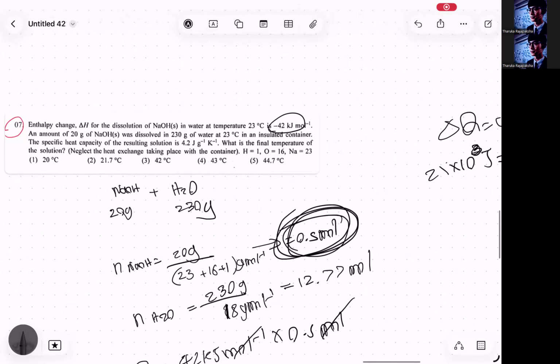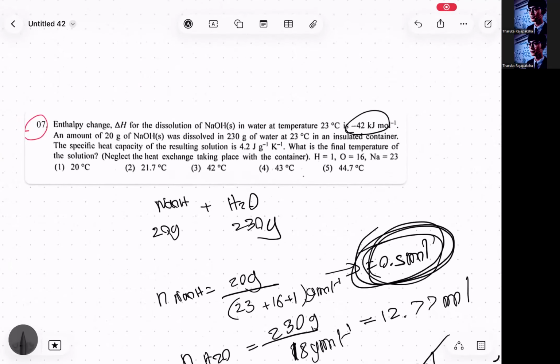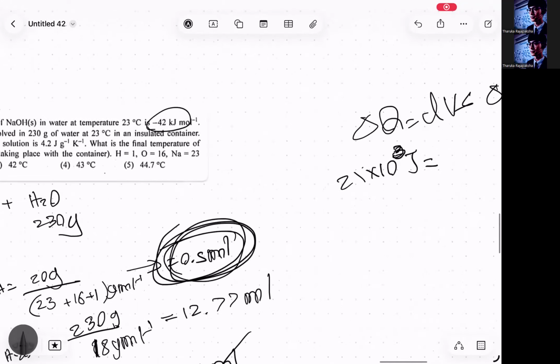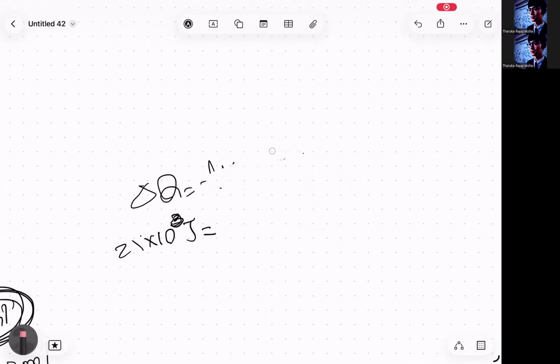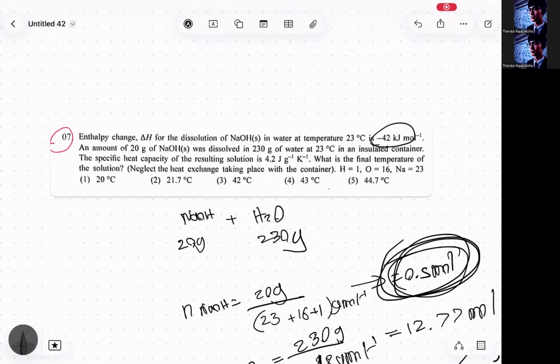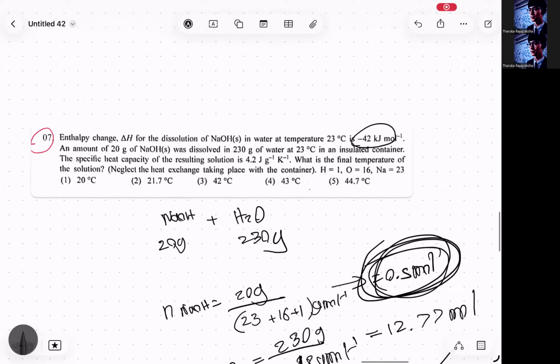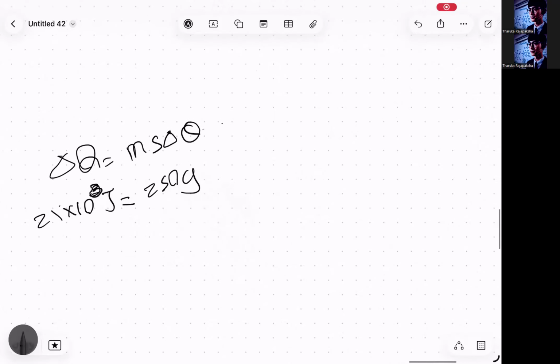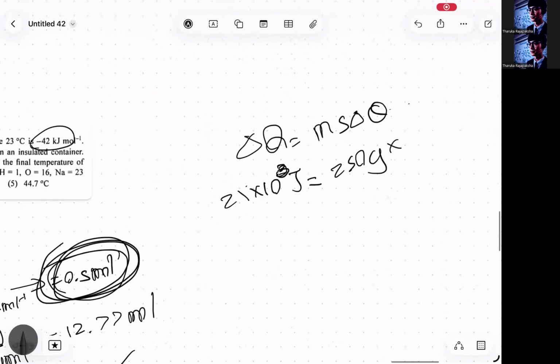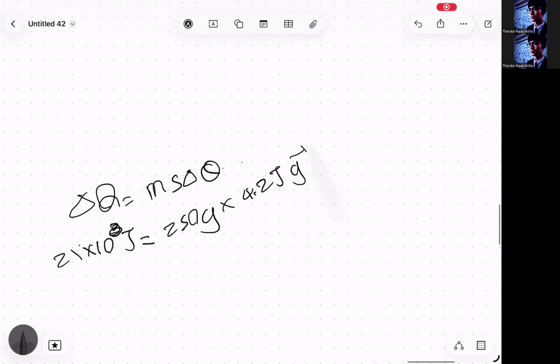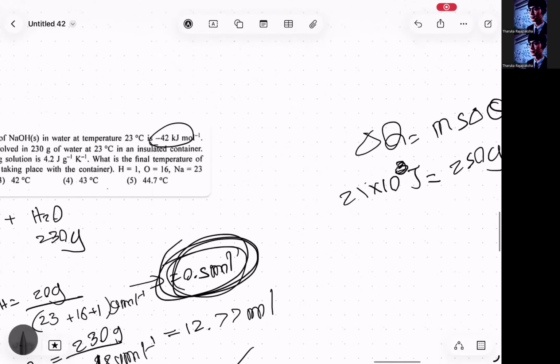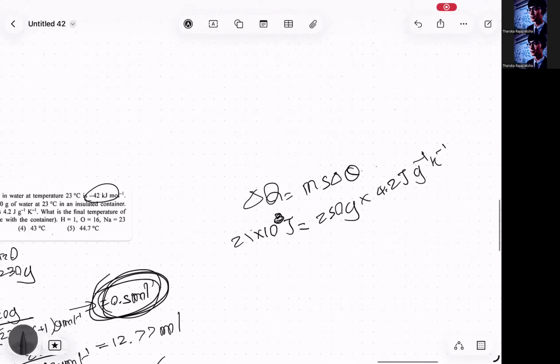Where's the density? They haven't given it. The specific heat capacity, and they have given the mass, right? We can take it from the mass without taking the density. We'll take it like this. The total mass only we have to consider, then m s delta theta. So the total mass of the system, 20 grams and 230 grams, that's going to be how much? 250 grams, multiplied by specific heat capacity, 4.2 joule per gram per Kelvin. That's going to be the specific heat capacity.